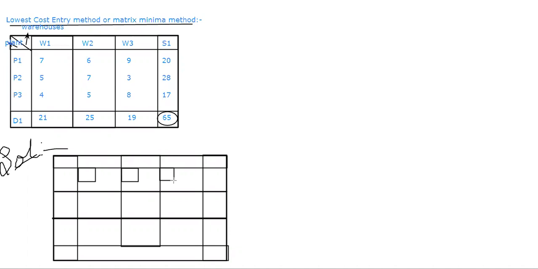Then I'm going to decide where I have to fill my quantity. In these boxes I'm going to highlight my cost price. So this is mainly regarding transportation problems. Let me write the heading: transportation problems.